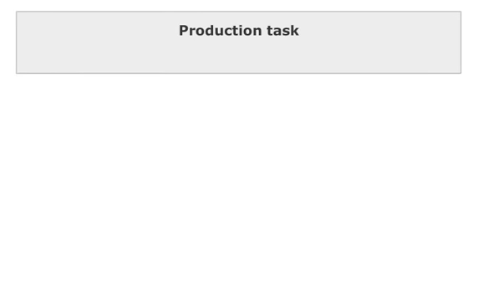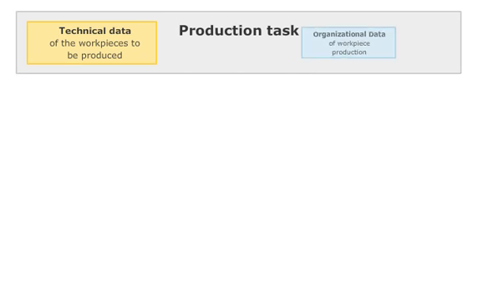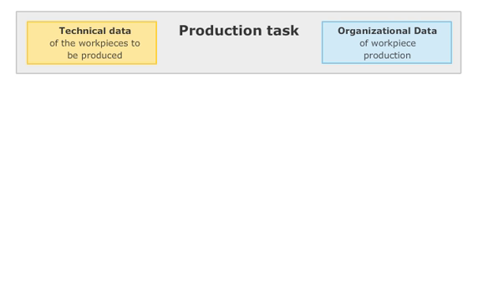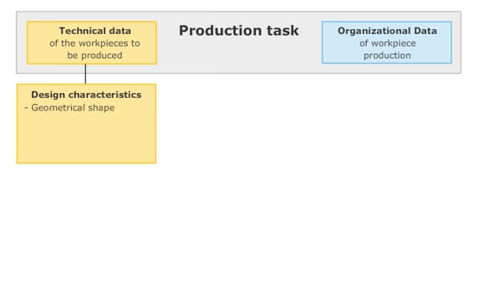The production task comprises the technical data of the workpieces to be manufactured and the organizational data for workpiece manufacturing with influence on production. The technical data included the design characteristics of the workpiece to be manufactured. The geometrical shape mainly determines the selection of the production process. For example, round workpieces are mostly produced by lathing, prismatic by milling.